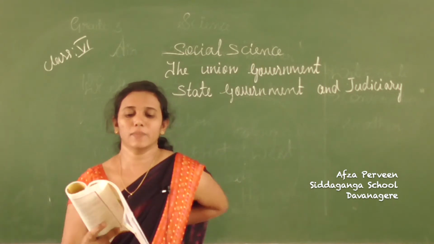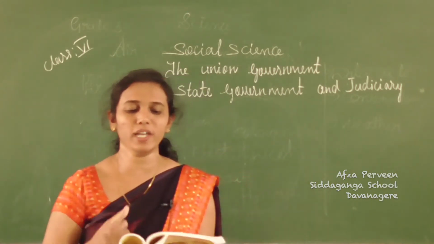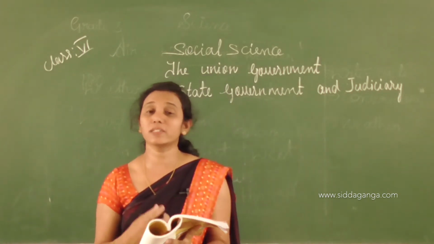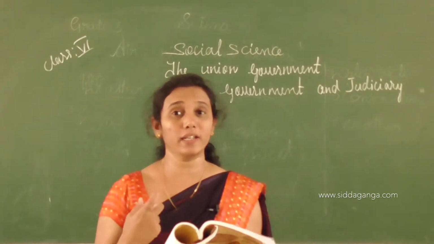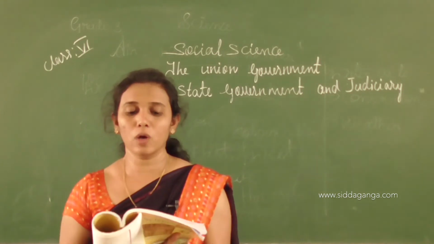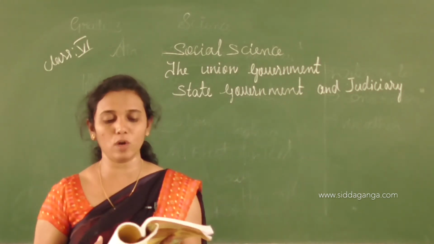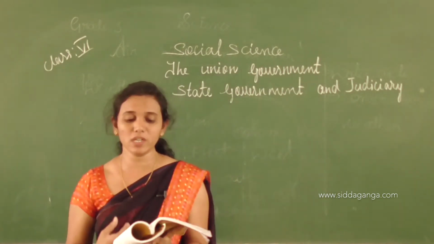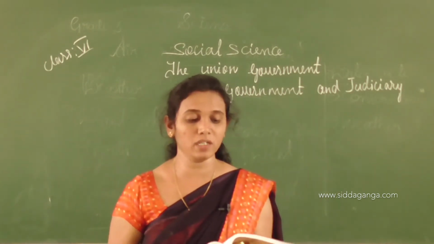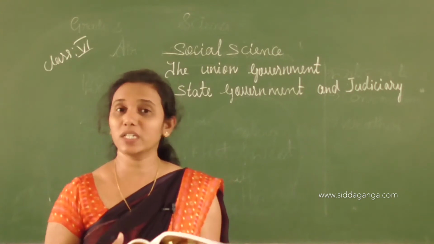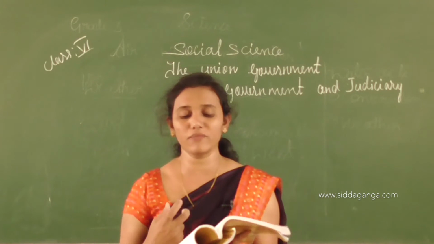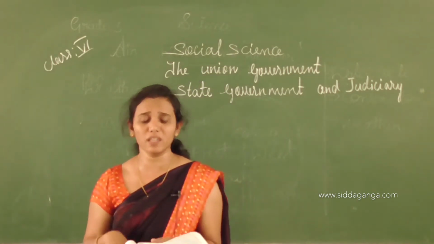Hello children. Subject Social Science. Topic: the Union Government, State Government and Judiciary. In this class we talk about the structure and function of the legislature and the executive of the Union Government. Union Government means central government, okay. And then we talk about the qualification and functions of a member of Parliament. The power and functions of the President and the Prime Minister and the composition and functions of the Cabinet have also been explained in this lesson.